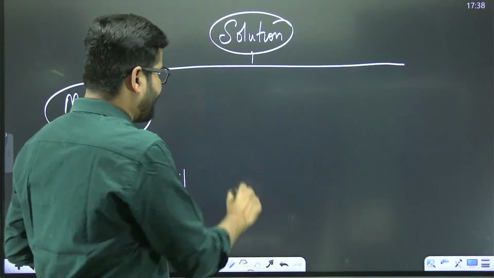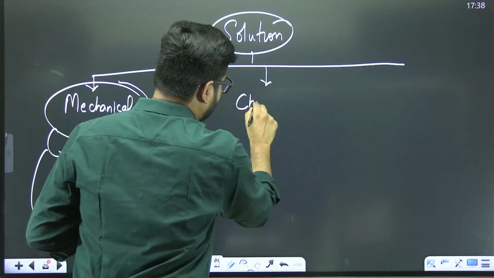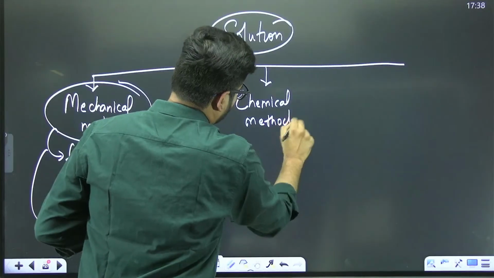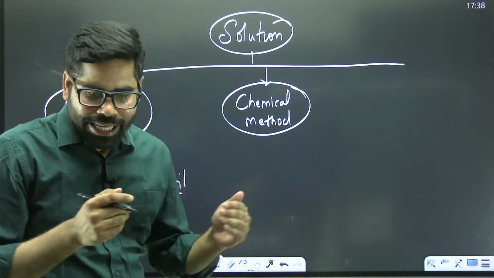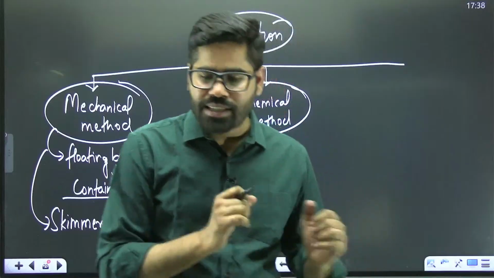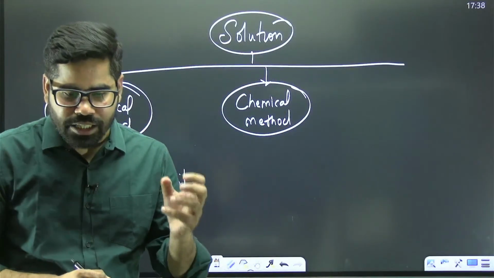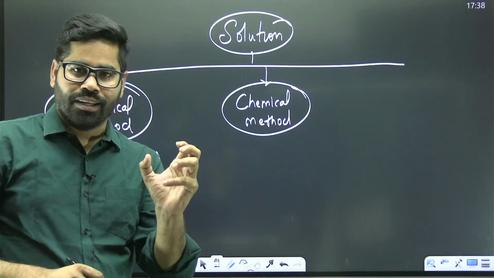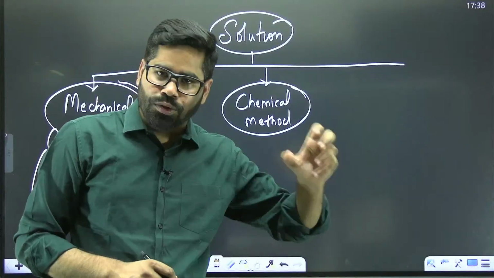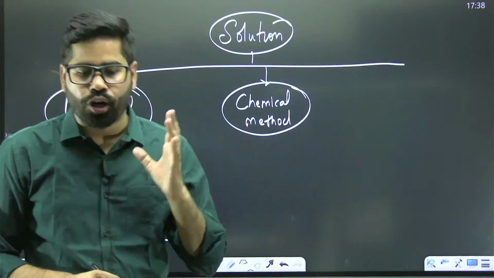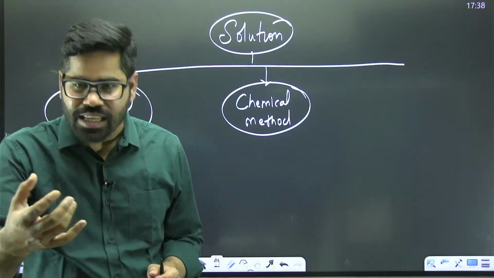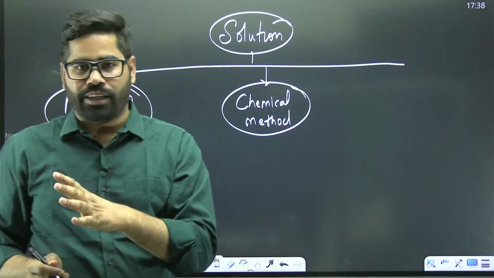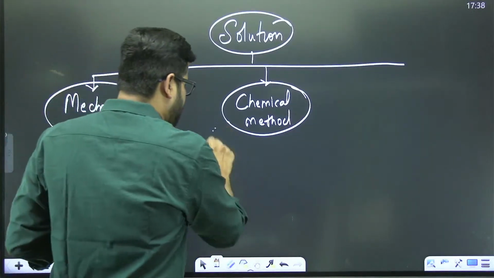Then we have the second part, that is the chemical method. Here we are using some dispersants. Dispersants and solidifiers are used to break the oil into simpler droplets, or there can be solidifiers which can bind the oil so that it can be extracted. So there is one thing called dispersants.